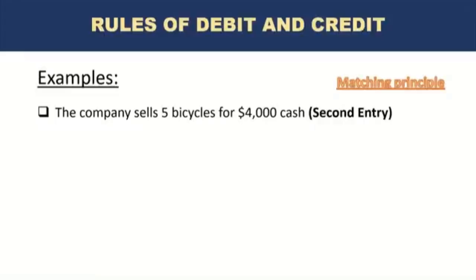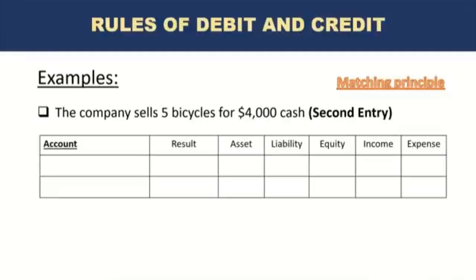The second entry for the same transaction, which is sales of 5 bicycles, now we apply the matching principle and record the cost. So originally those 10 bicycles were recorded as inventory. Now 5 of those need to be recorded as cost of sales. So one of the accounts that will be impacted is the cost of sales. What is the other account? That will be the inventory account, because the inventory was an asset with expected future benefits.